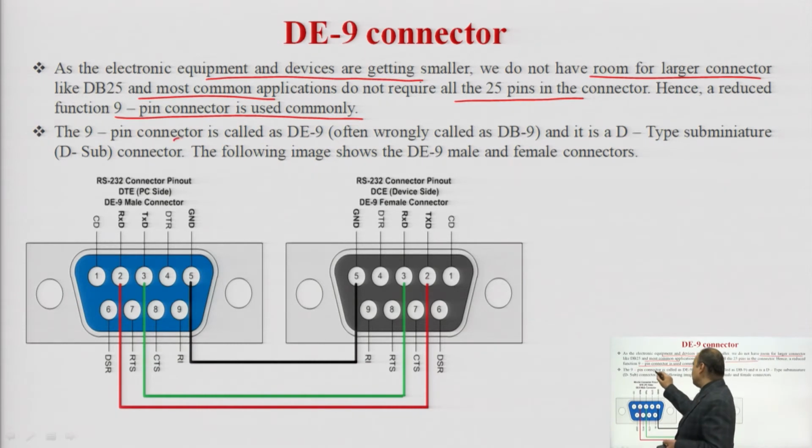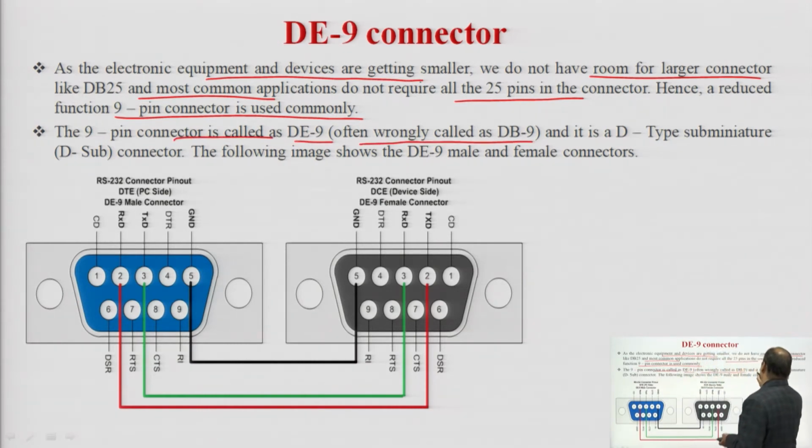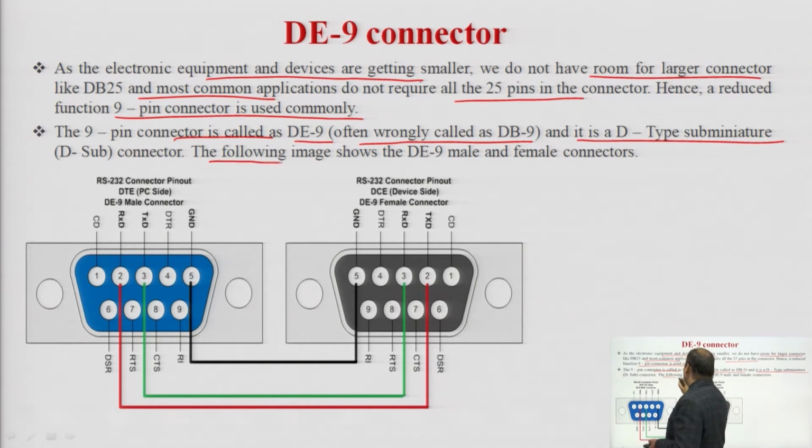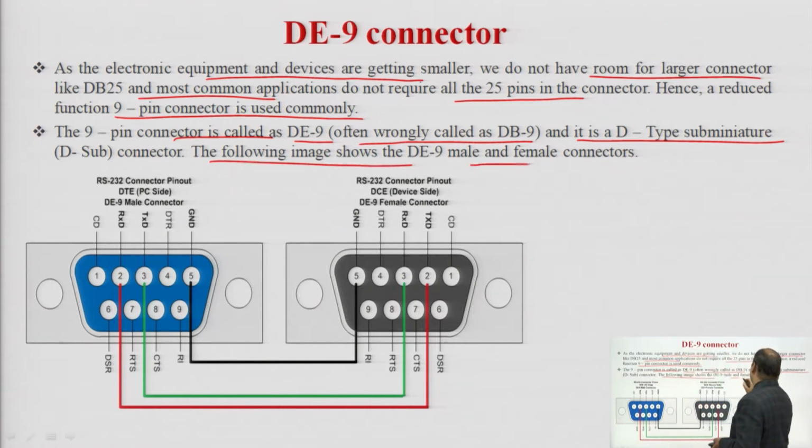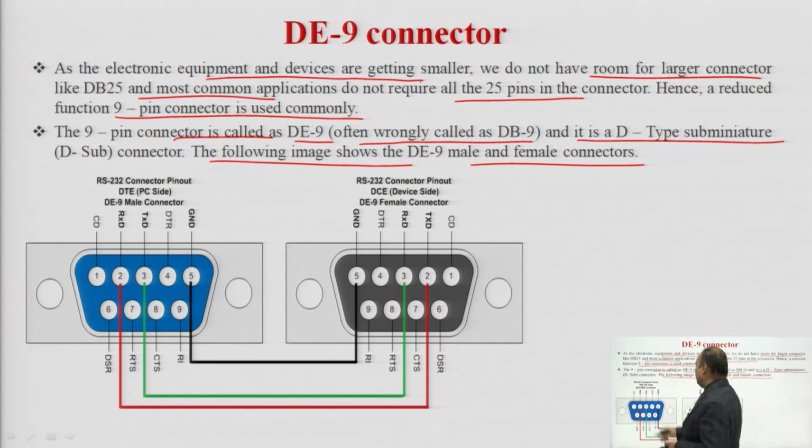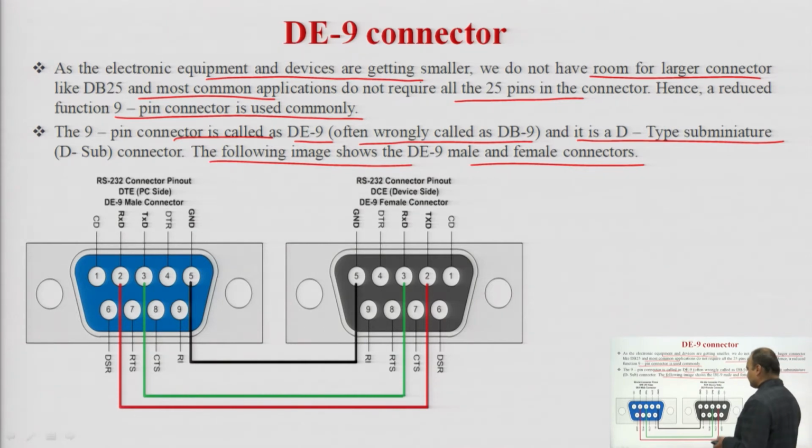The 9 pin connector is called DE9, often wrongly called DB9, and it is a D type subminiature D sub connector. The following image shows the DE9 male and female connector. So, this is the image which shows the DB9 connector, the 9 pin connector. This is the connector and the various signals which are used.